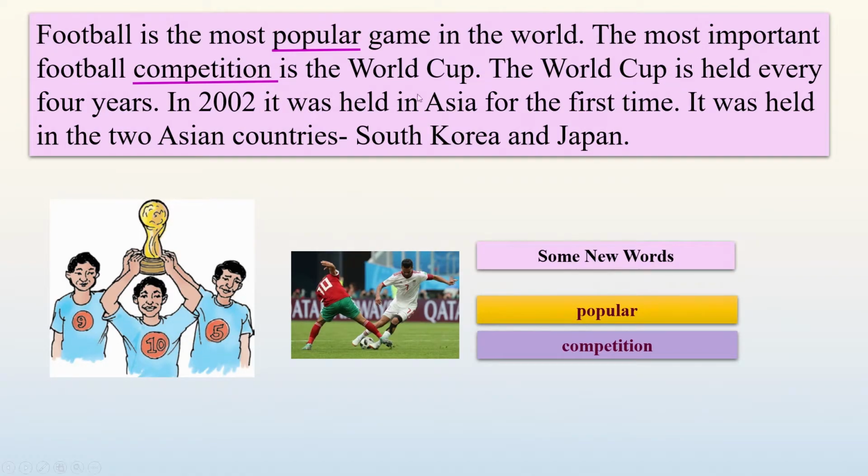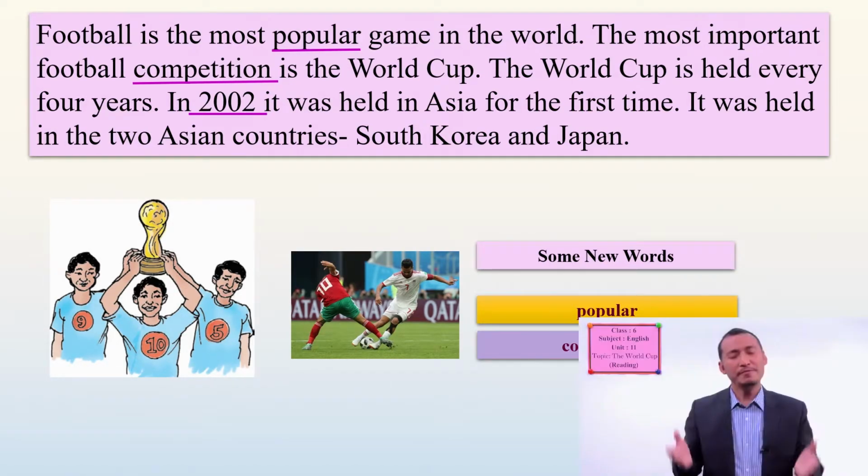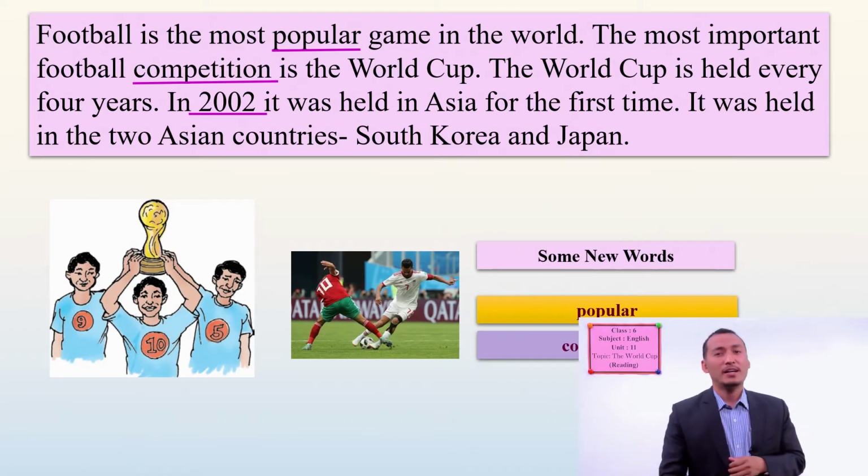The World Cup is held every 4 years. So as we already said, the World Cup is played or held in every 4 years. For example, if there is a World Cup in 2002, then there will be another World Cup in 2006, and then there will be in 2010, 14, and 18, and 22. Likewise, in every 4 years, there will be World Cup held.